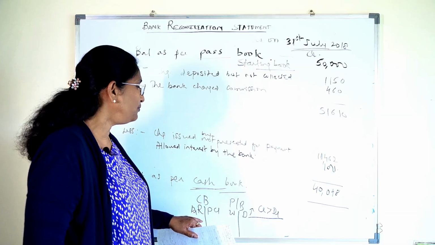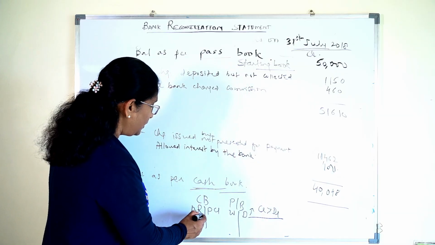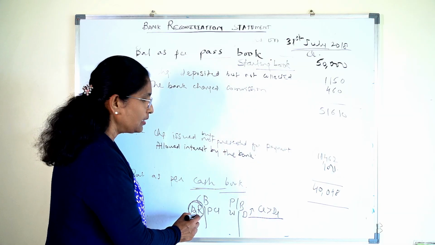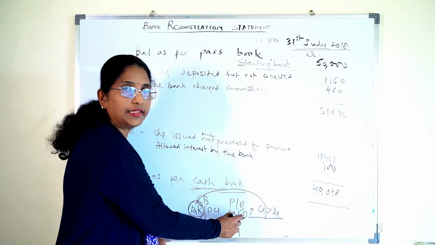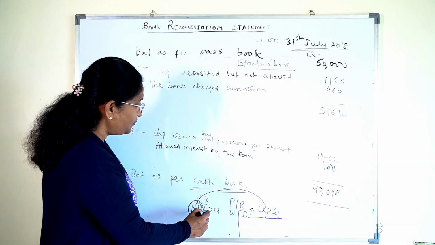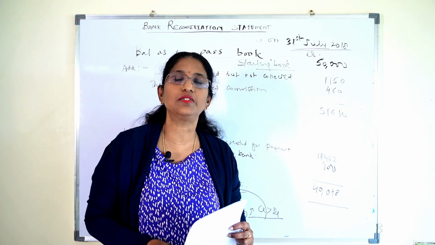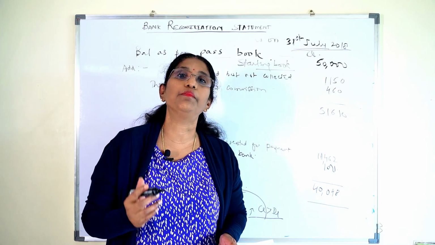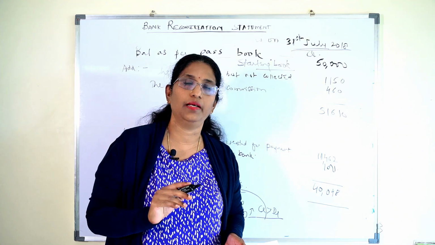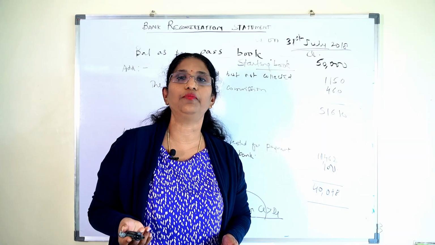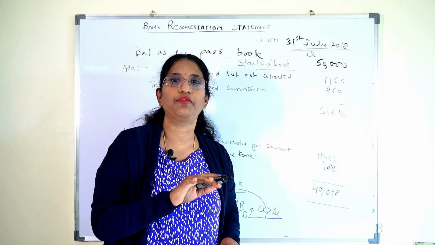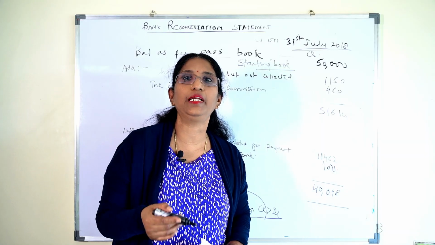Whenever you have seen, the transaction which is recorded on the receipt side will be reflecting on the credit side. In the next video I will be explaining when the balances are unfavorable. Now this is all favorable, as you have seen. Unfavorable, and how you will arrive from one book to the other book, will be in my next video.